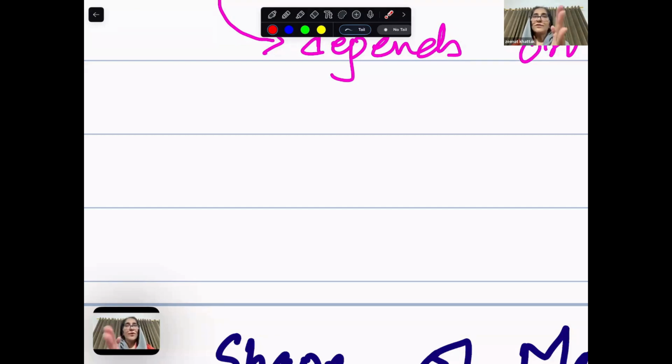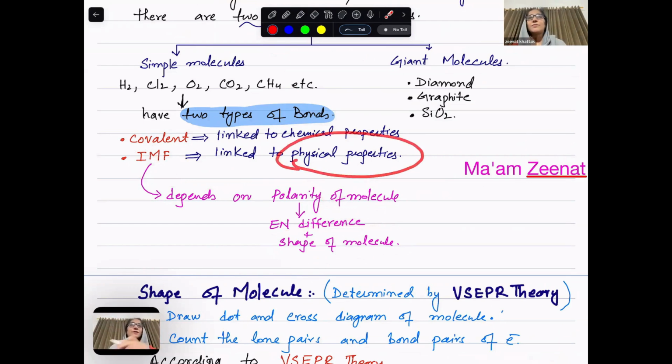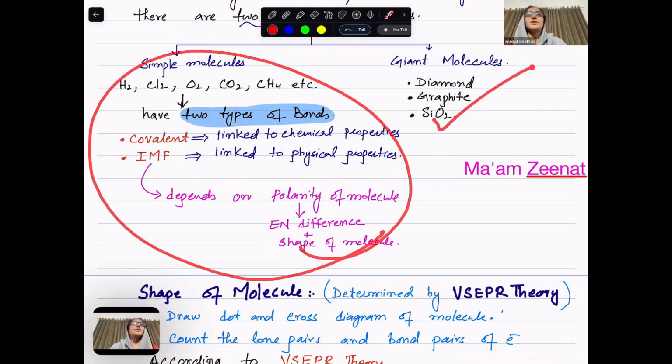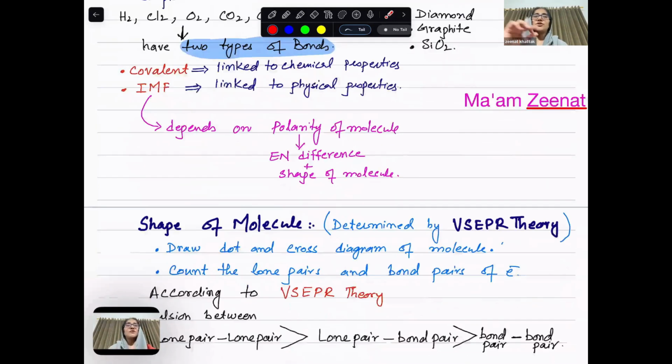So we are starting. The very first topic is shapes of molecules. First, we will study the shapes. Then we will study electronegativity difference and polarity. Then I will go to the intermolecular forces. Then I will talk to you about physical properties. After simple molecules, I will teach giant molecules and then ionic and metallic. So the very first topic today is shapes of molecules.